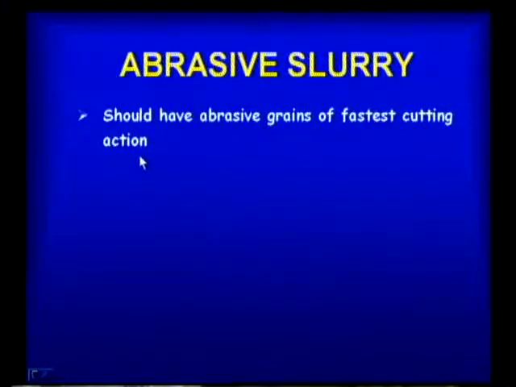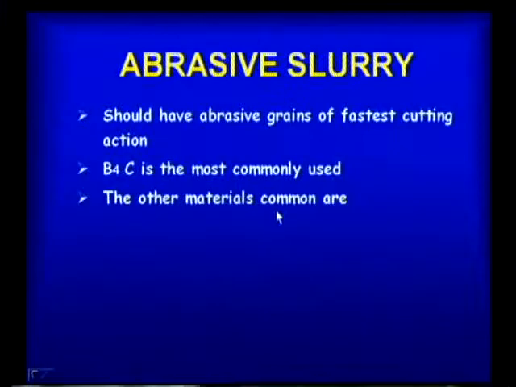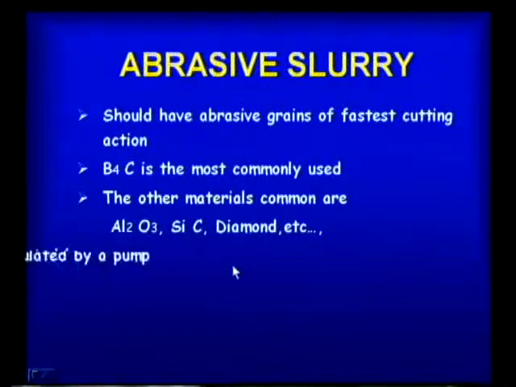So, what is this abrasive? It should have abrasive grains with the fastest cutting action. So, whatever grains we take should have the fastest cutting action. Next, boron carbide is the most commonly used. So, among these abrasive particles, boron carbide is the most commonly used, and the other materials commonly used are aluminum oxide, silicon carbide, diamond, etc.